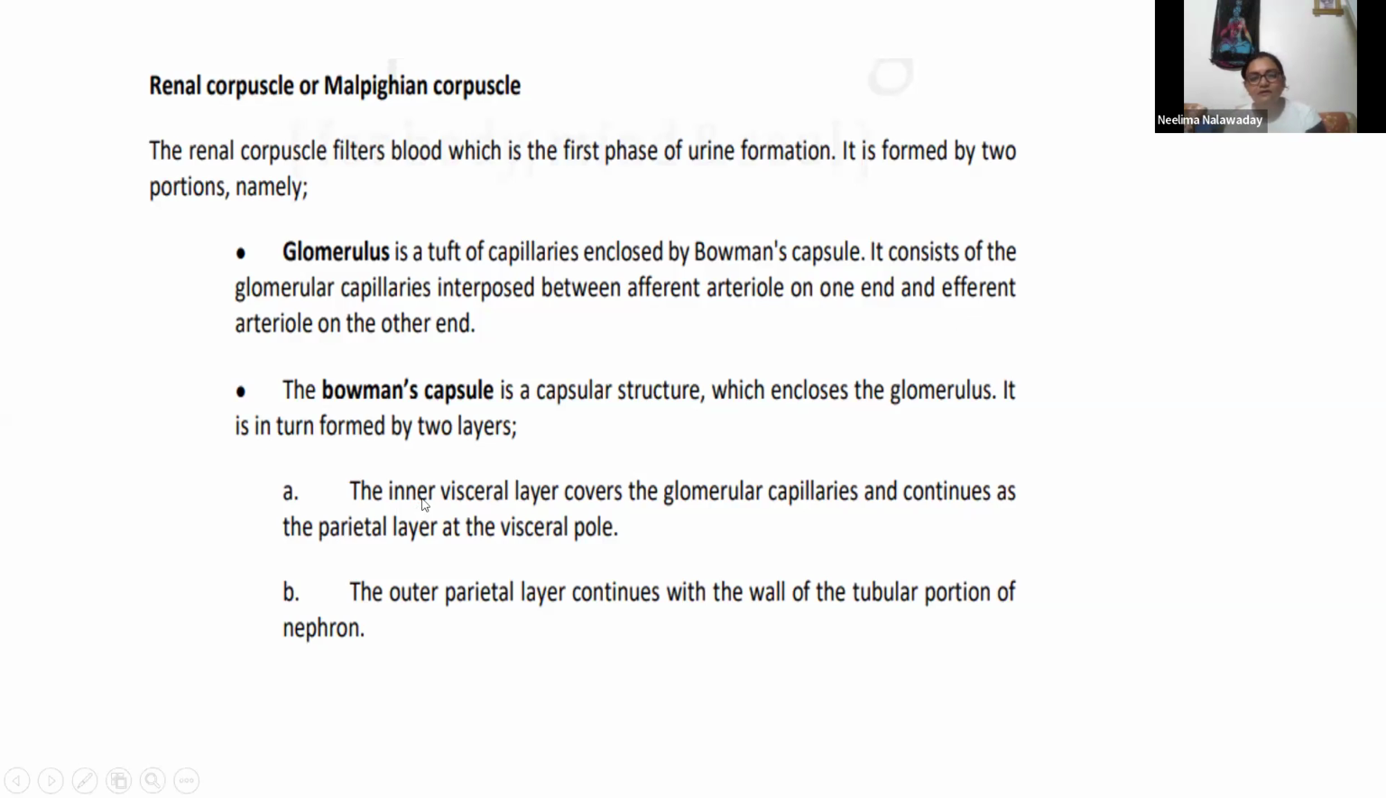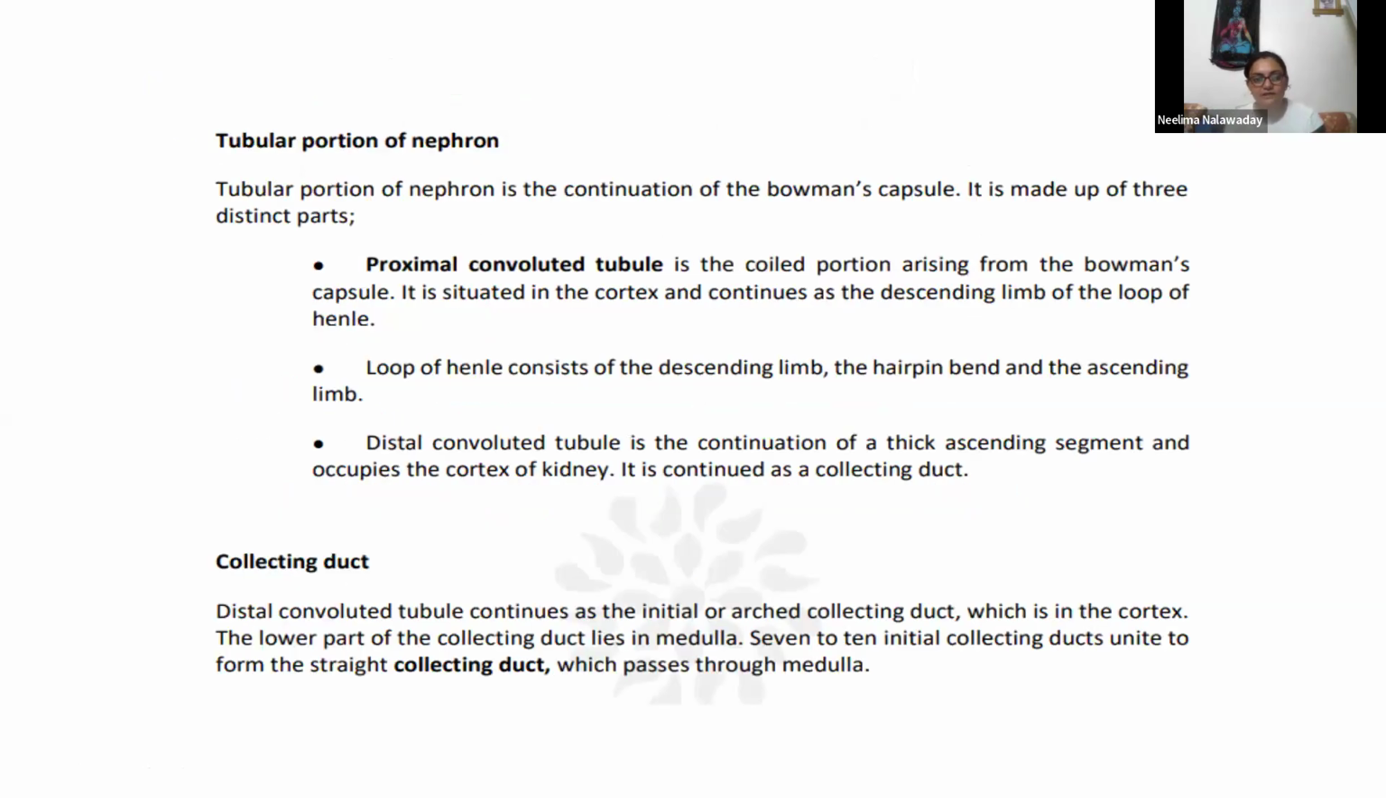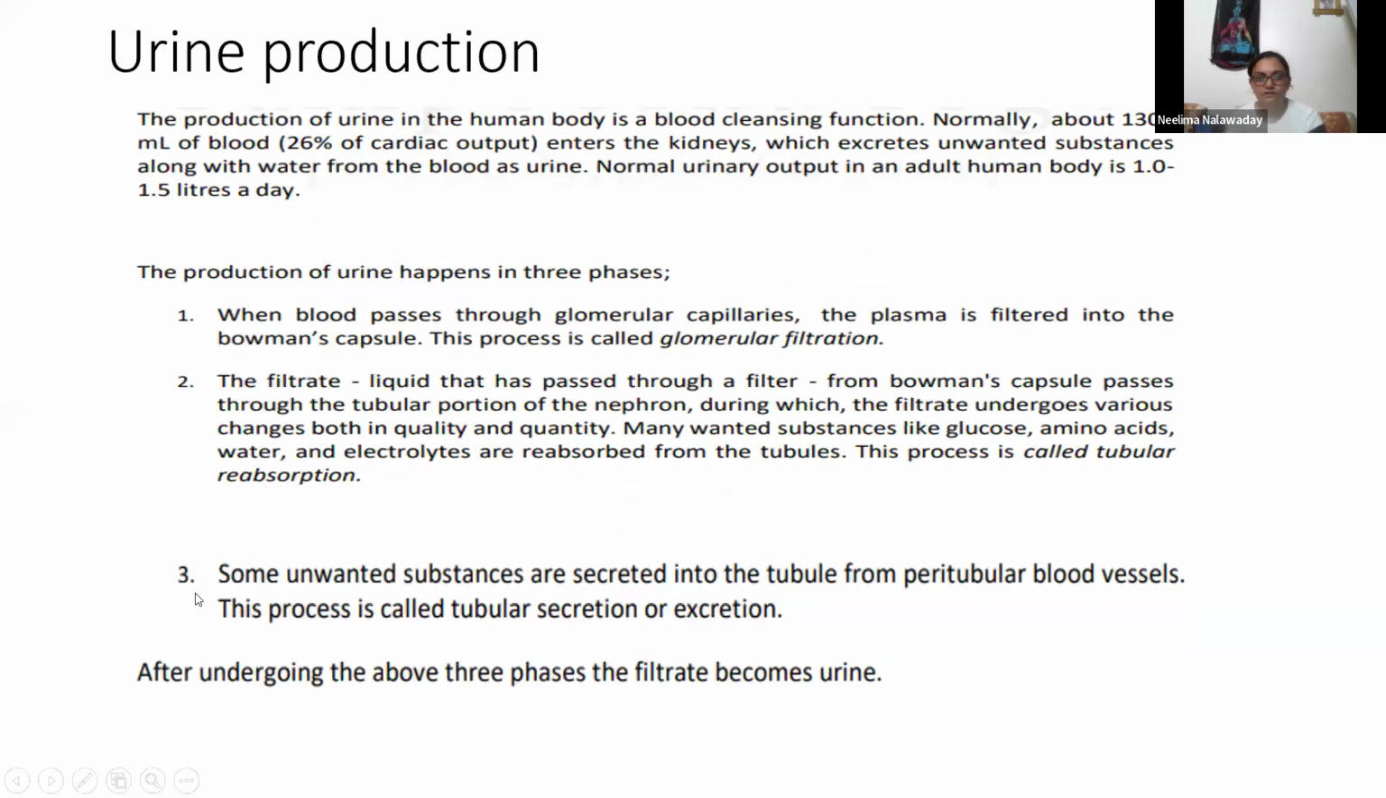So those layers are to explain this filter mechanism, how the whole plasma is getting filtered through 2 or 3 layers of Bowman's capsule. There are a total of 3 layers, and through the 3 layers it goes down into the proximal tubule. And this is urine production.